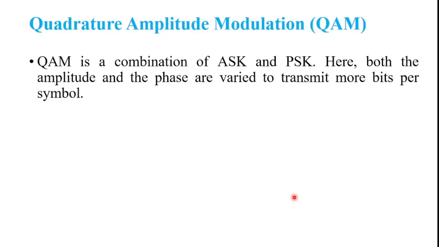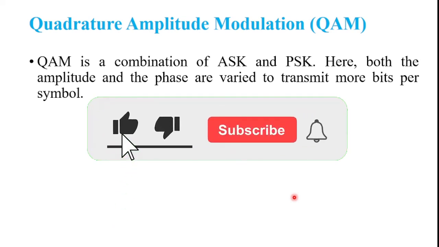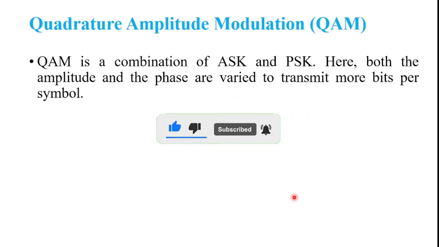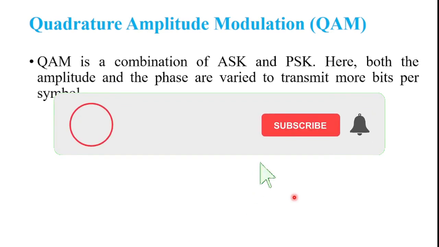And the next classification of passband data transmission is quadrature amplitude modulation. Quadrature amplitude modulation is a combination of amplitude shift keying and phase shift keying. Here both the amplitude and phase are varied to transmit more bits per symbol. And this is the brief explanation of the passband data transmission types: ASK, FSK, PSK and QAM.